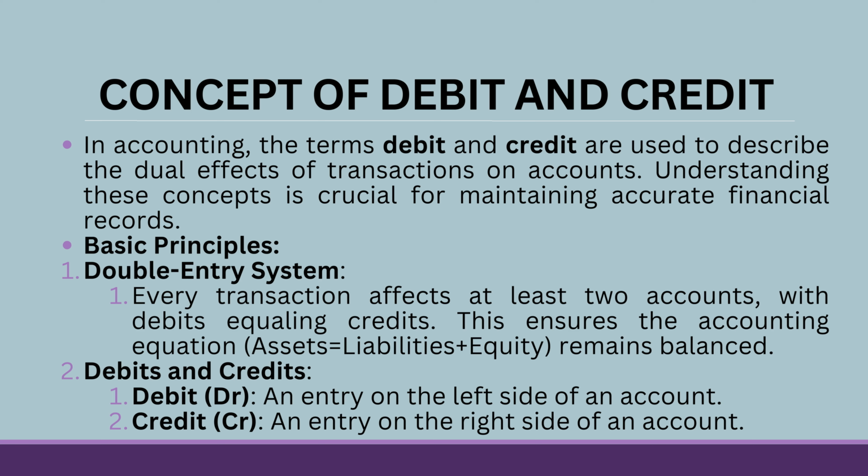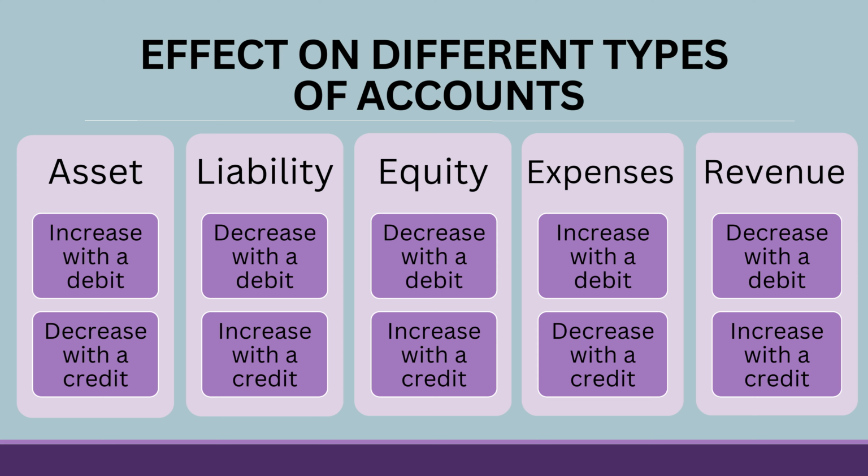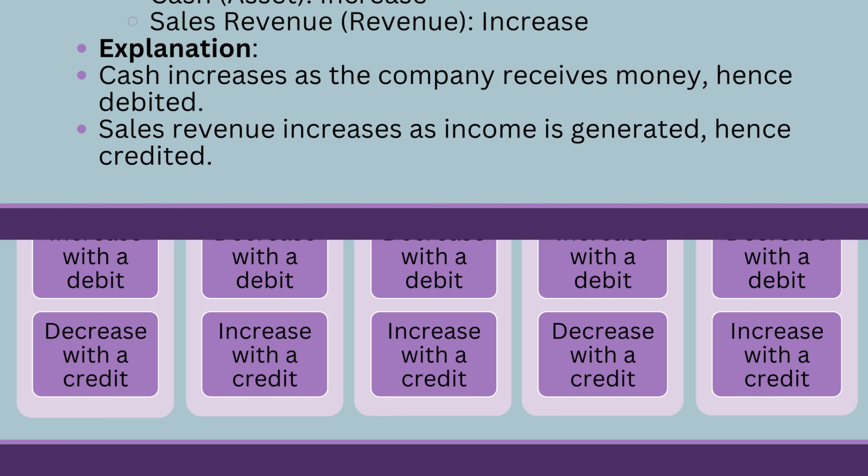Now, debits and credits. Debit means an entry on the left hand side of an account, and credit is the entry on the right hand side of an account. What are the effects on different types of accounts? Assets usually increase with a debit and decrease with a credit. Similarly, expenses also increase with a debit and decrease with a credit. And liability, equity, and revenue decrease with a debit and increase with a credit.